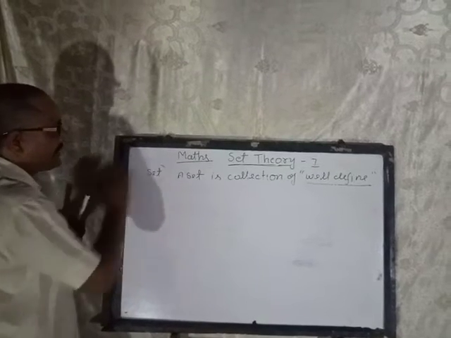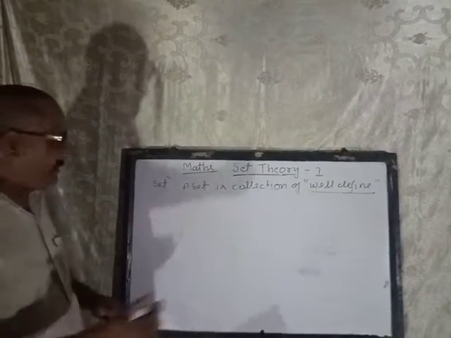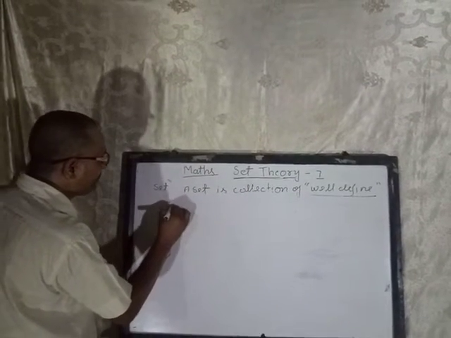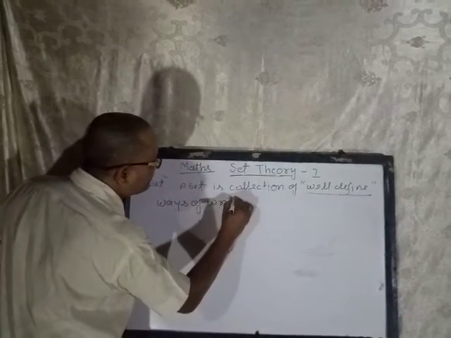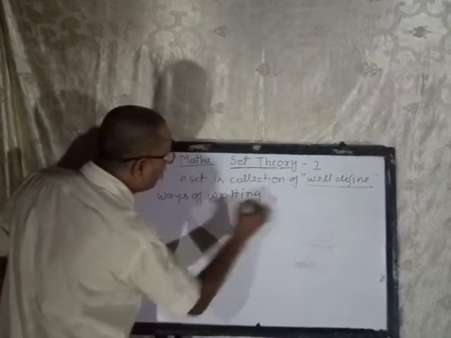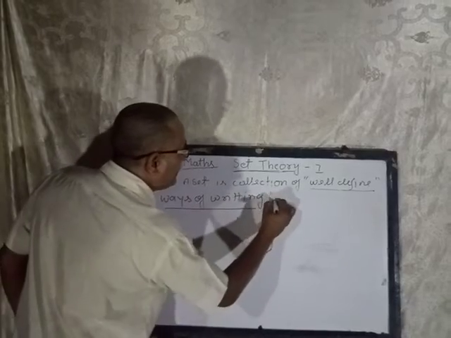Now, what is the way of writing a set? Next heading, ways of writing a set.